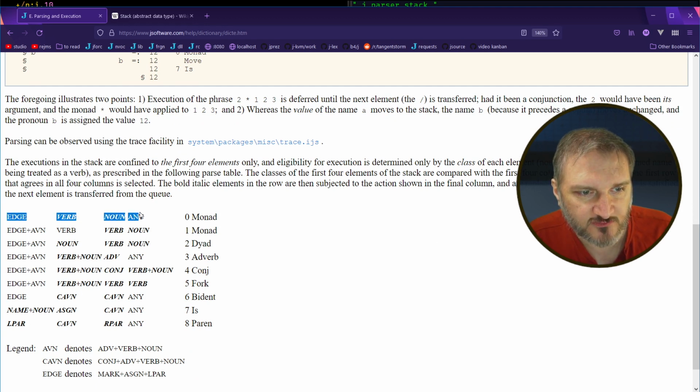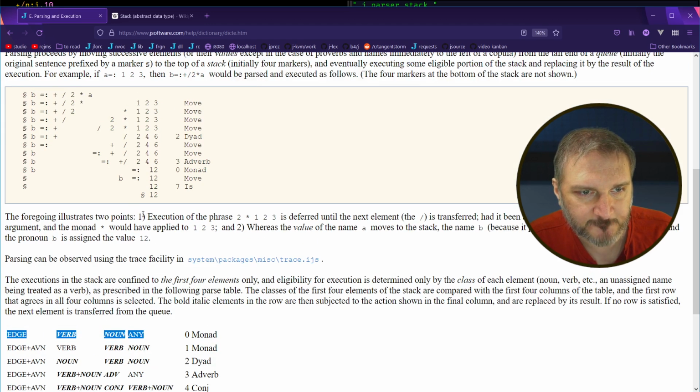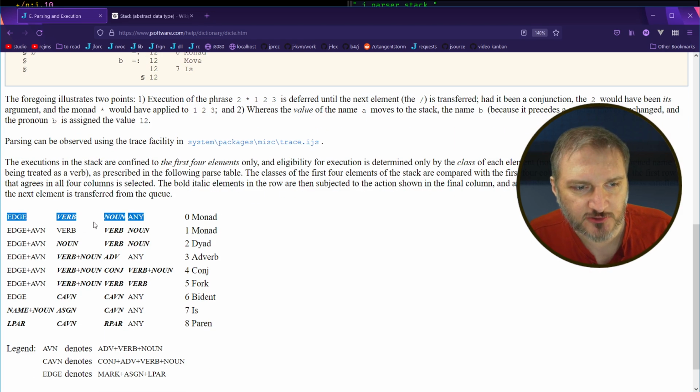So once you've reached 4 items on the stack, which I'll get to in a second, it looks at those 4 items, and some of them might be empty, right? So if it's empty, then that's called edge. But it looks at the 4 things on the stack, and then it can use that to figure out which of the rules to apply to parse it. Okay. In our case, it's going to be very simple because we're always going to be using this first one, which is monad. So we're always going to have a noun and then verbs and then more verbs and then more verbs.